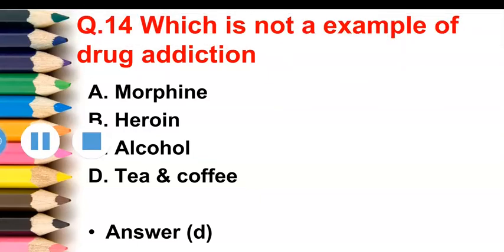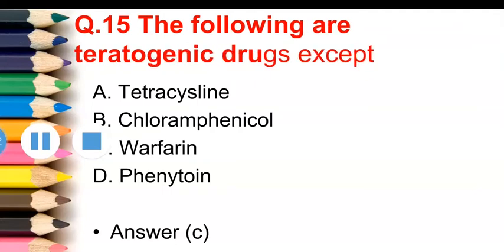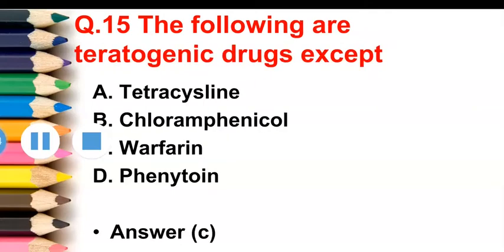Let's see the next question. The following are teratogenic drugs except. First option is tetracycline, second option is chloramphenicol, third option is warfarin, fourth option is phenytoin.